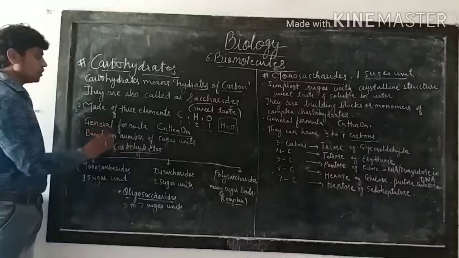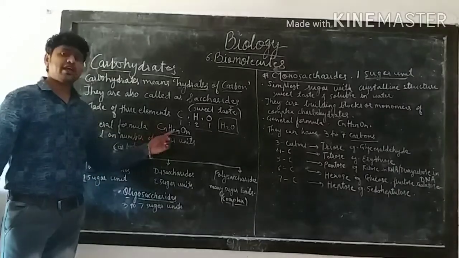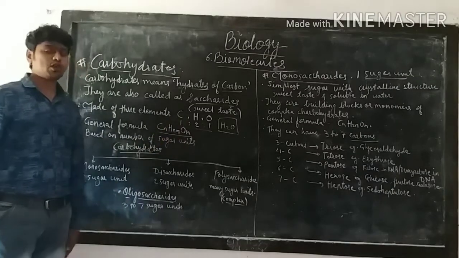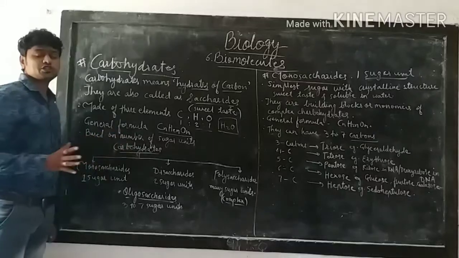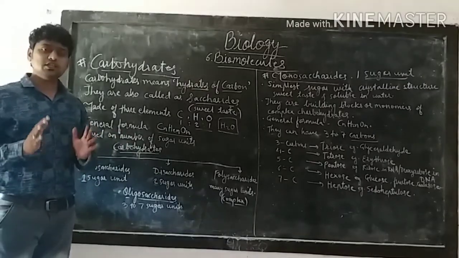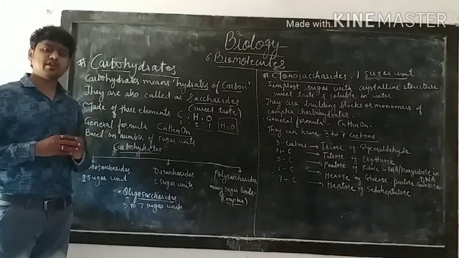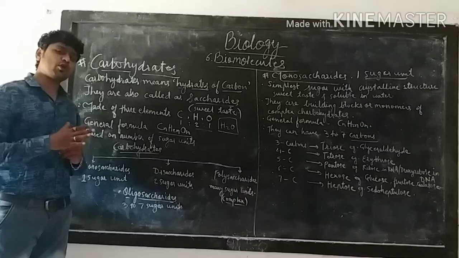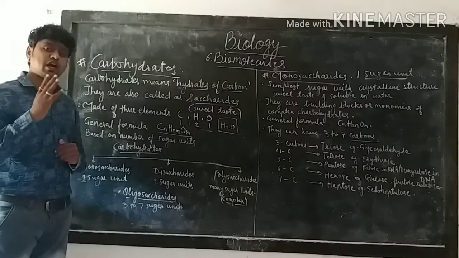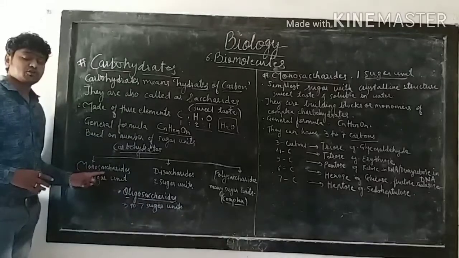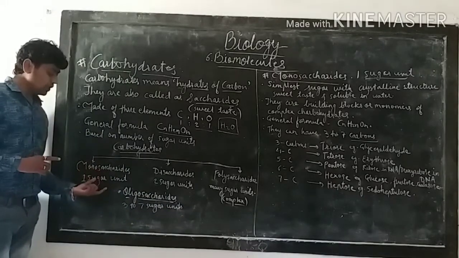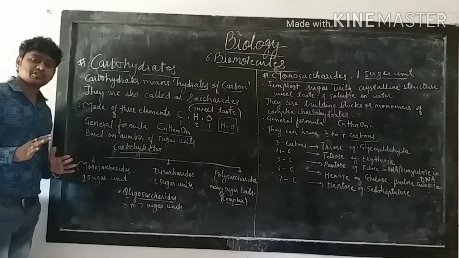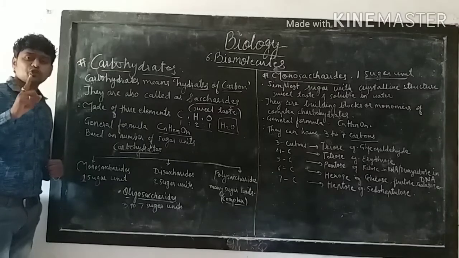The general formula of carbohydrate is CnH2nOn. This is the general formula of carbohydrates, and based on the number of sugar units present in the carbohydrates, there are mainly three types of carbohydrates. First is monosaccharides. Mono means one, so there is only one sugar unit present in these carbohydrates, and so they are called monosaccharides.